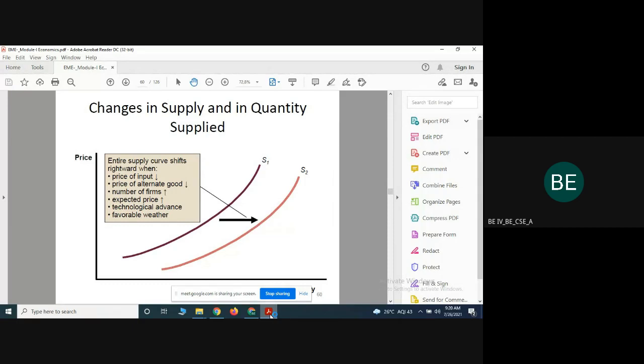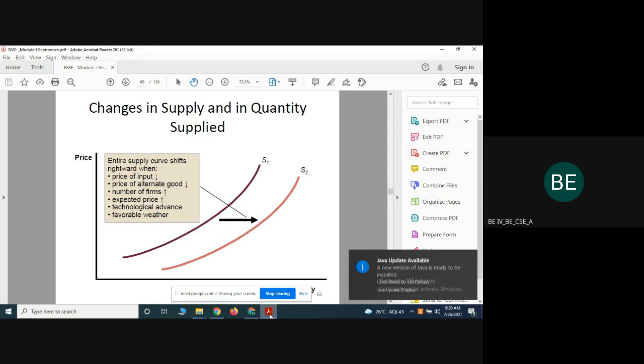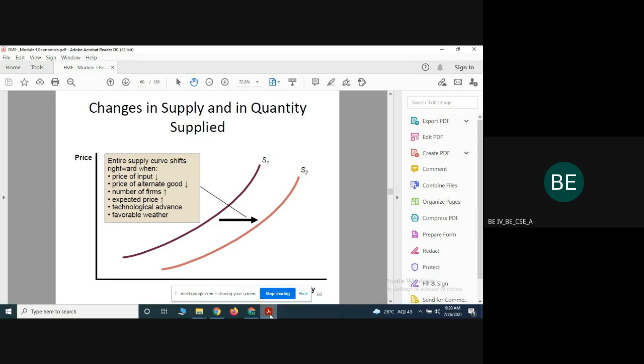Why is supply increased at the same price? What is the reason behind that? That can be represented like this: the price of the raw material is very low, the price of alternative goods is very low, the number of organizations may be high in the particular region, and technology is advanced.